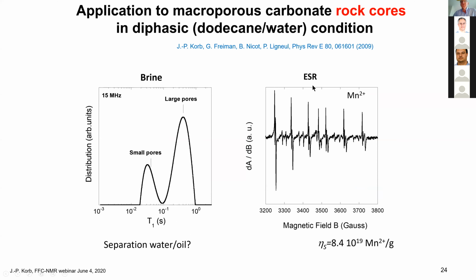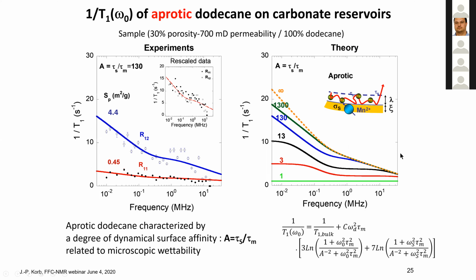The second thing that you should know is the source of relaxation. By doing electron spin resonance, you evidence the six lines of the manganese, and you know the number of manganese per gram. Knowing the density, you have the number of manganese per cubic centimeter, and with an assumption of uniform distribution, you can obtain the surface distribution.